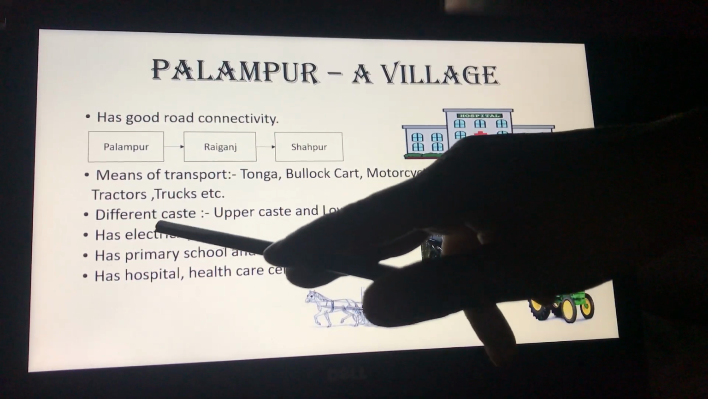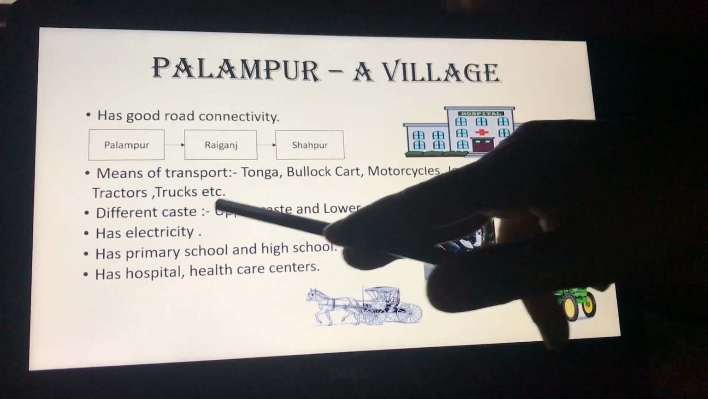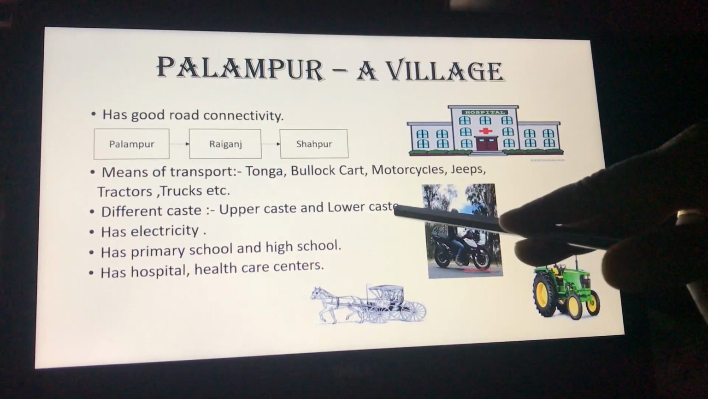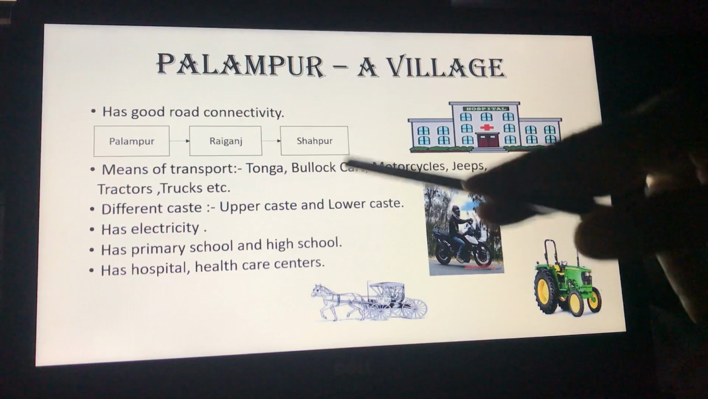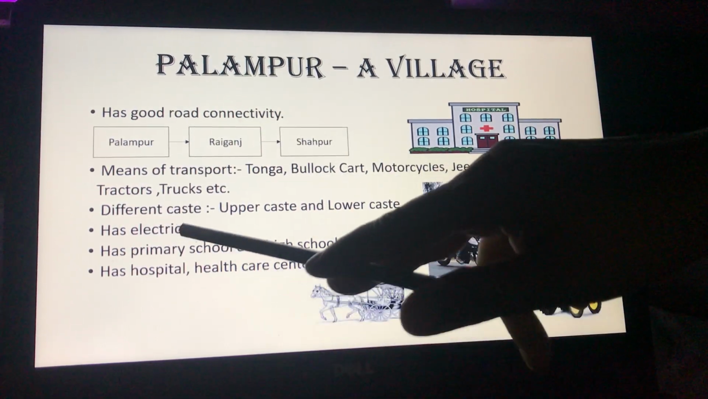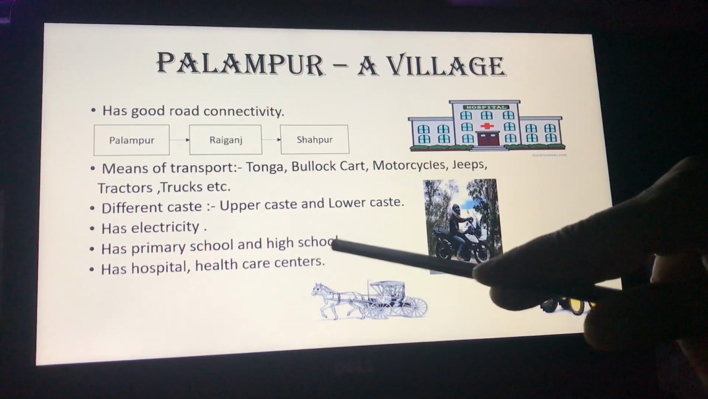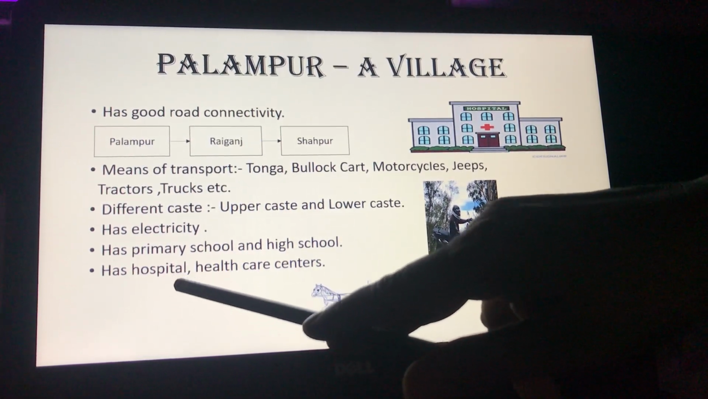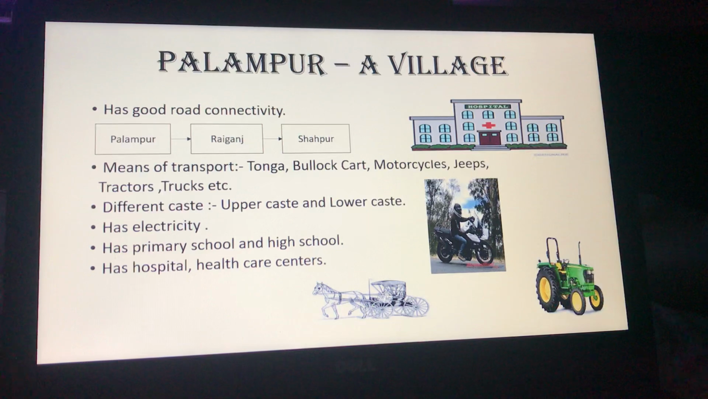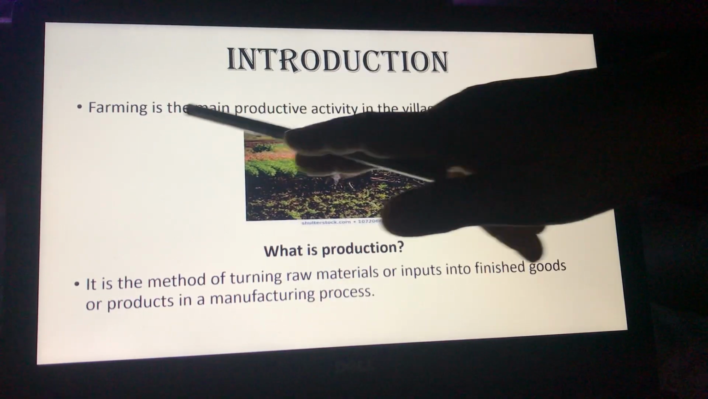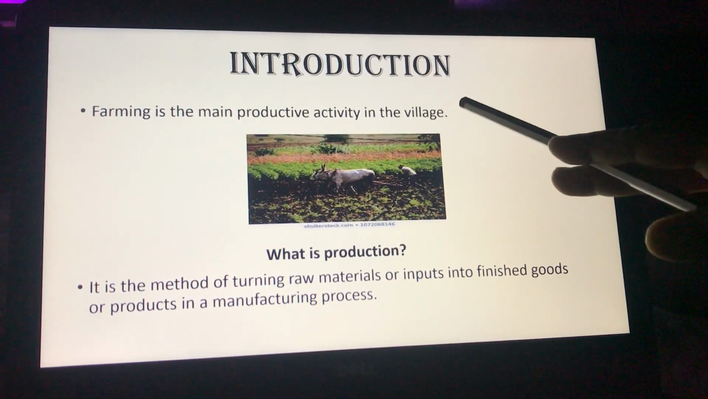The people in Palampur belong to different castes. Some are from the upper caste and some are from the lower caste. Palampur is a modern village which has good electricity connection. It has a primary school, high school. In addition, it also has a hospital, healthcare centers. Farming is the main productive activity in the village.